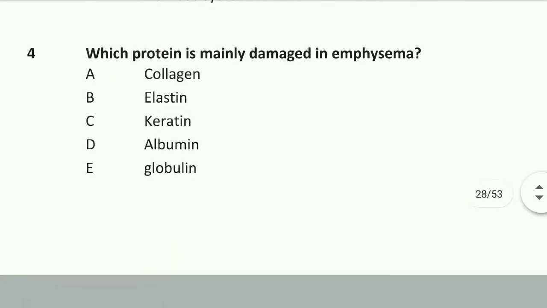Question number 4 is which protein is mainly damaged in emphysema? Elastin. Option B is right. Elastin protein is mainly damaged in emphysema.